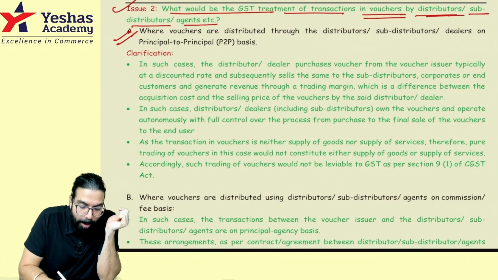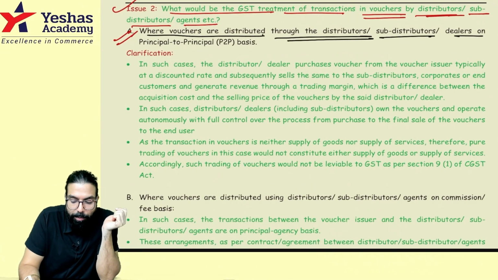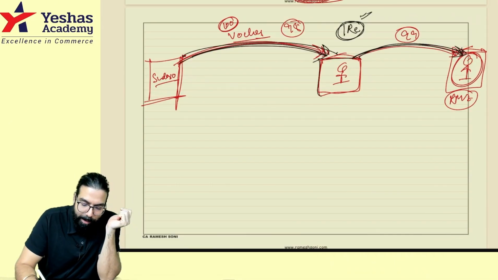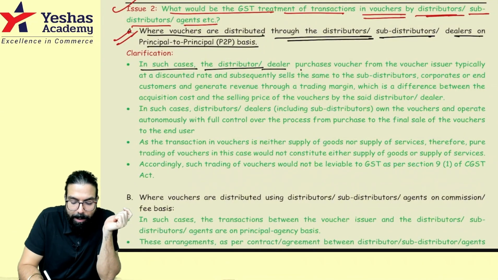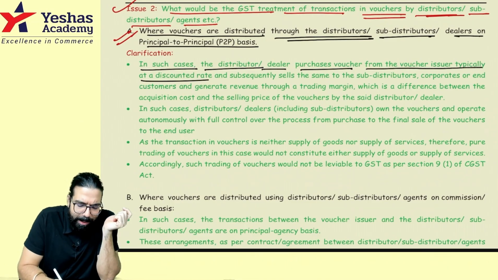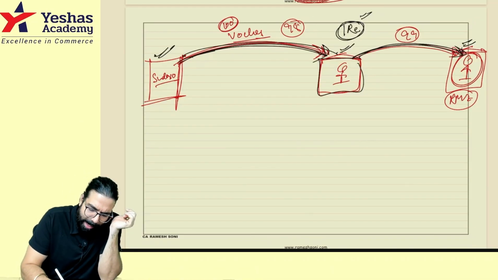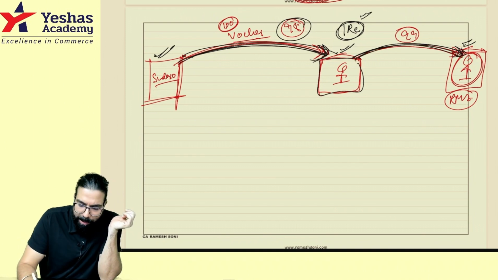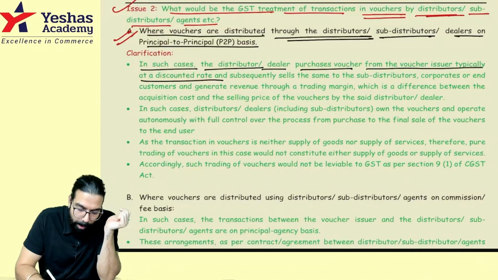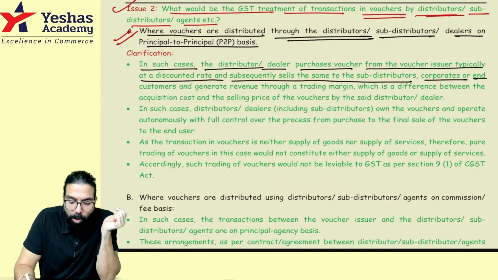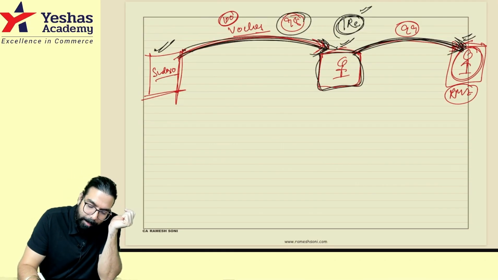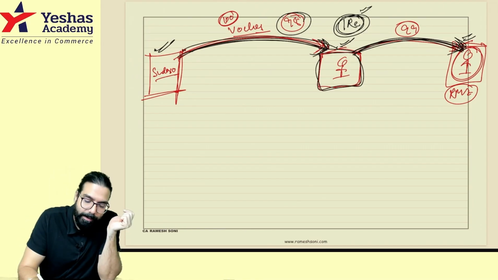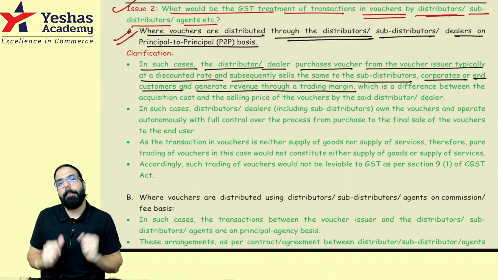Simple as that. They went ahead and told, when vouchers are distributed by the distributor, sub-distributor, dealer on a principal to principal basis. Basically, I told this guy, you sell it to me, I will sell it to the front people. So in such a case, the distributor or dealer purchases vouchers from the voucher issuer typically at a discounted rate. Means a 100 rupees voucher, I'll buy it from them at 98 and I will sell it to further people. And subsequently sells the same to sub-distributors, corporates or end consumers and generates revenue through trading margin. What is my revenue, everyone? My income is rupee 1 over here, which is the margin. By buying and selling a voucher, I am making money.